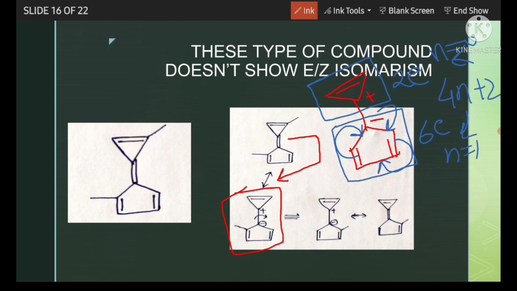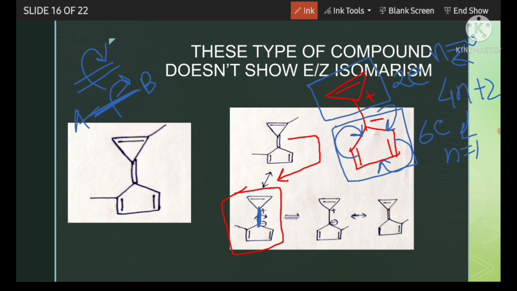Due to the aromatic stabilization, the double bond breaks and the compound prefers to exist in ionic form, so plus and minus charges are generated. The double bond breaks and a single bond is generated. In a double bond, rotation can't occur, but in a single bond, free rotation occurs between atoms.